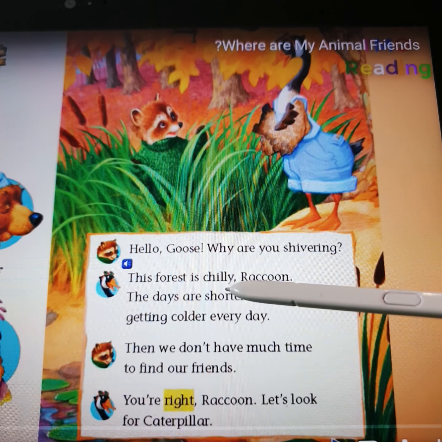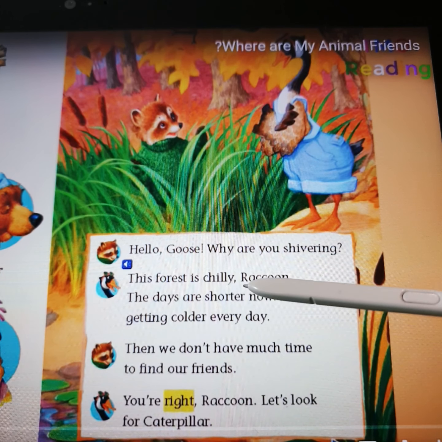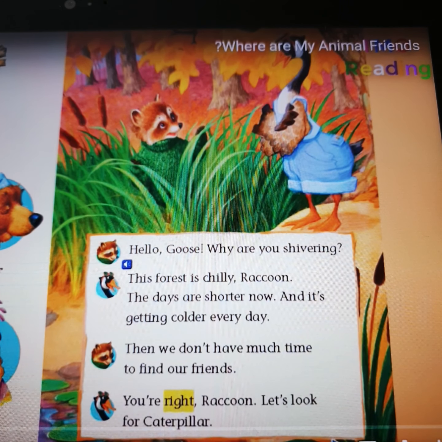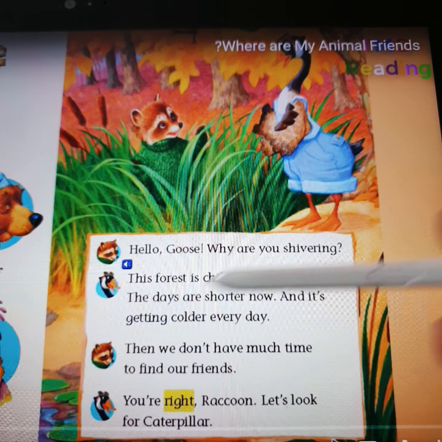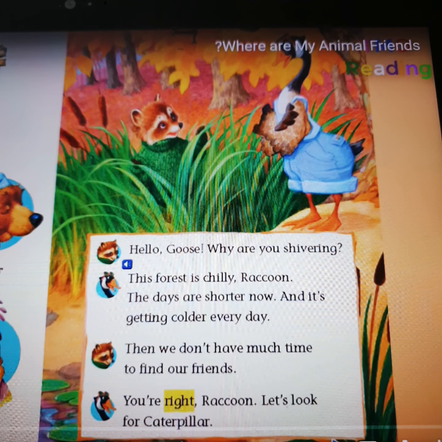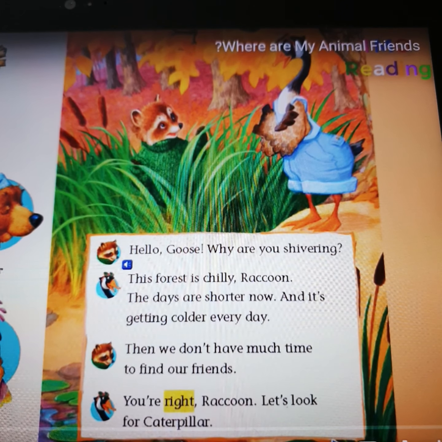If you look at this word shorter, you can find that it ends with er. We said that we add er to compare between two things, and here you are comparing between the days in the summer and the days in the fall. Okay, and the other word here is colder, it ends with er, and we said that we add er to compare between two things. Okay, now let's listen.